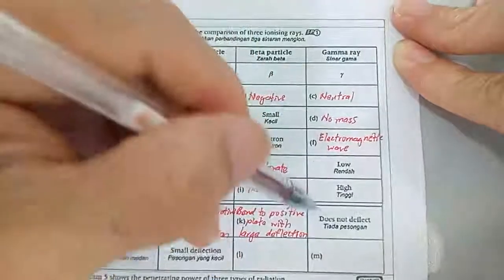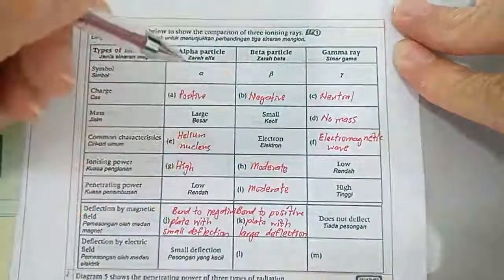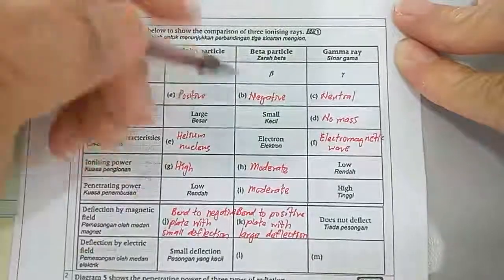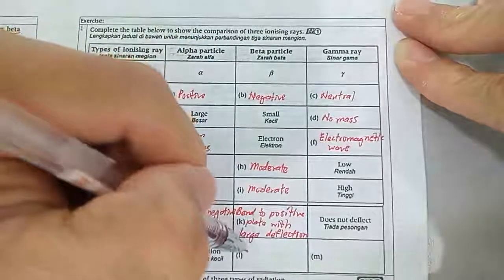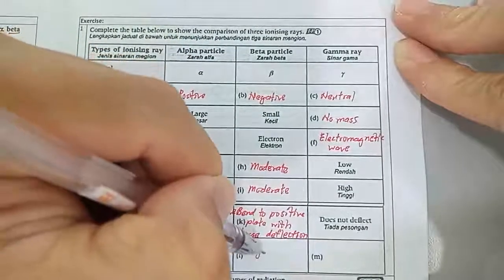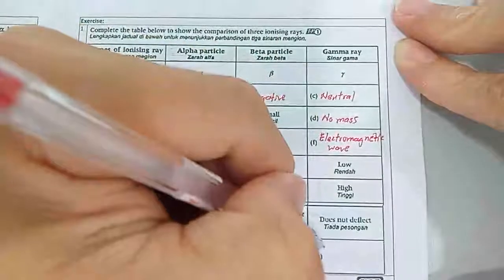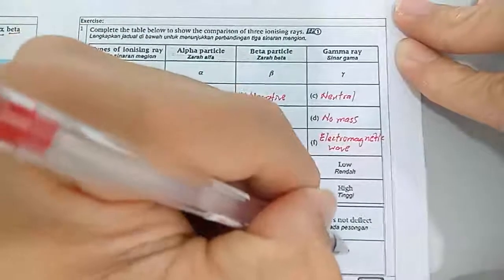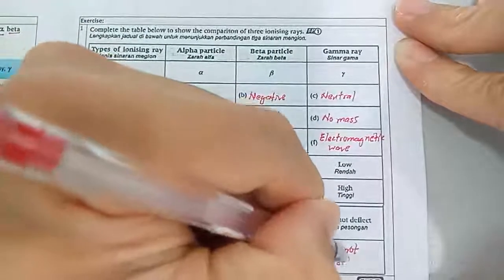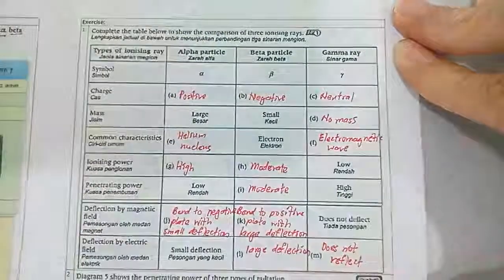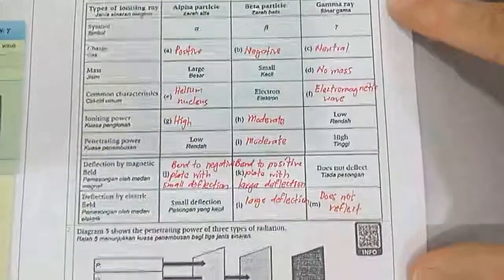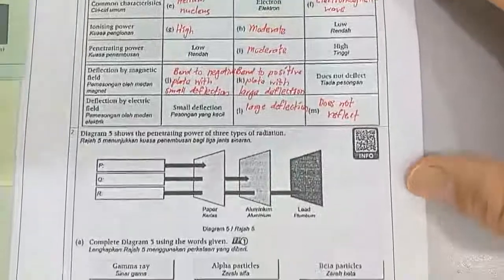And gamma ray does not deflect. Alpha particle small deflection, beta particle large deflection, and again the gamma ray does not deflect. Okay, next.